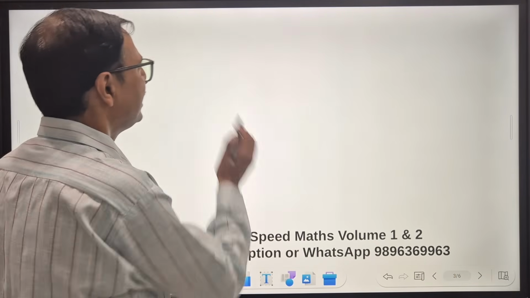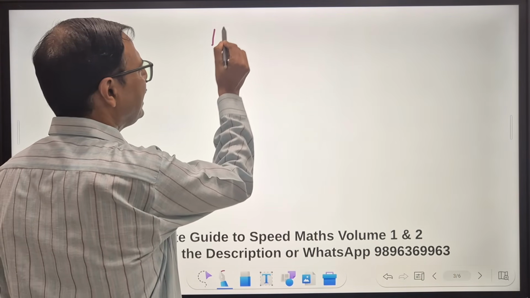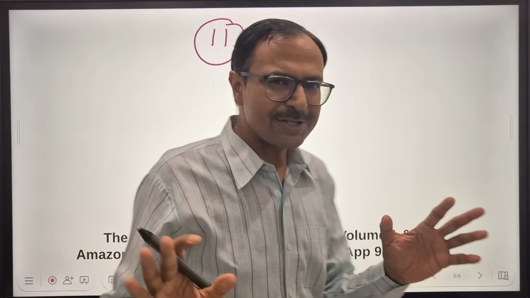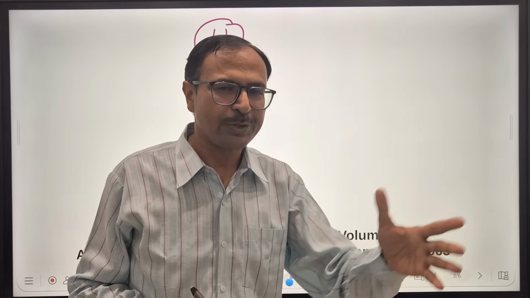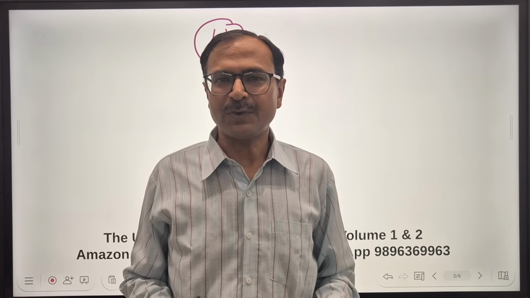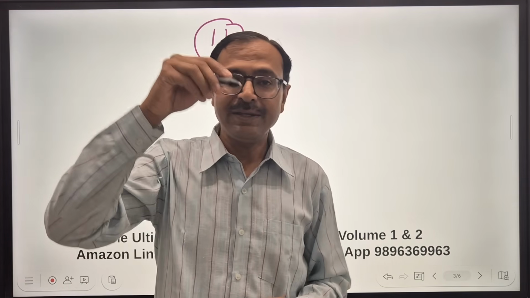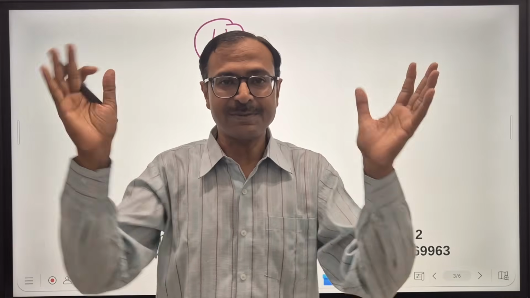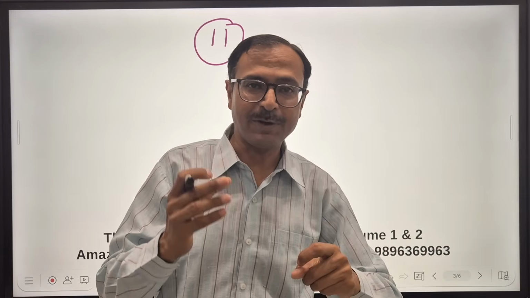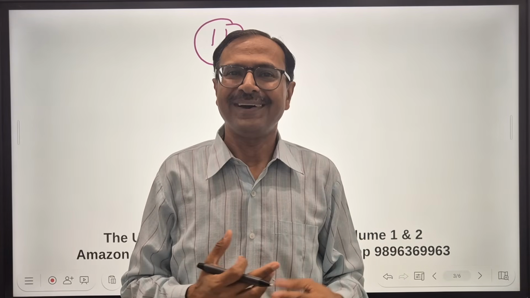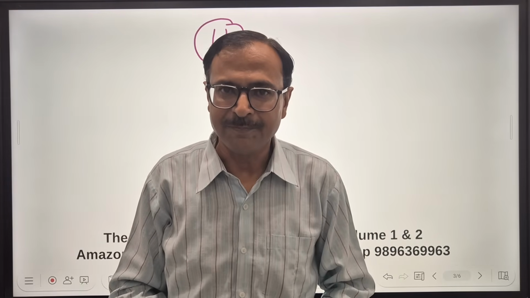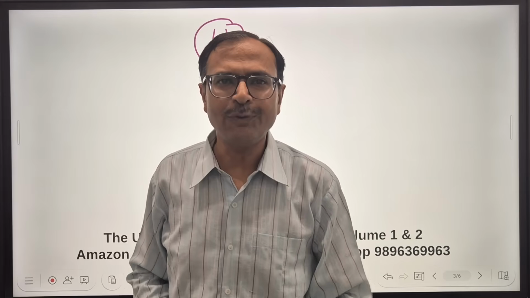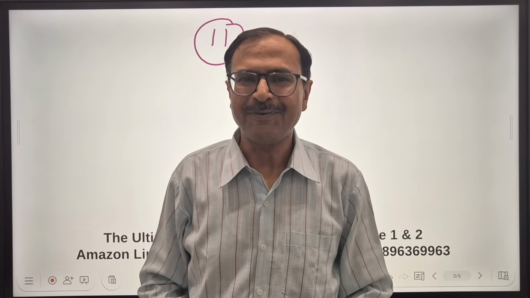So here we have, let's talk about 11 first. We all know what is divisibility rule of 11, right? 11 odd even, you remember, that's what is taught at junior level, class 7, 8. That's what we are told. Add the even digits, add the odd digits, and subtract them. If you get a 0 or a multiple of 11, you can assure yourself that the number is divisible by 11. Is there any other rule which you know for 11? I am going to simplify that for you.